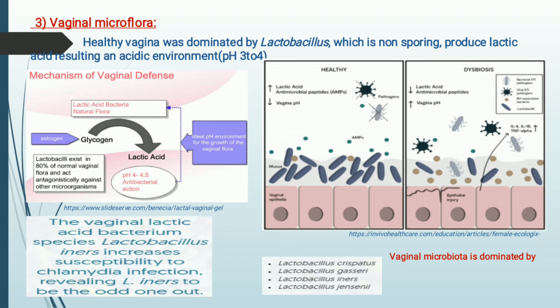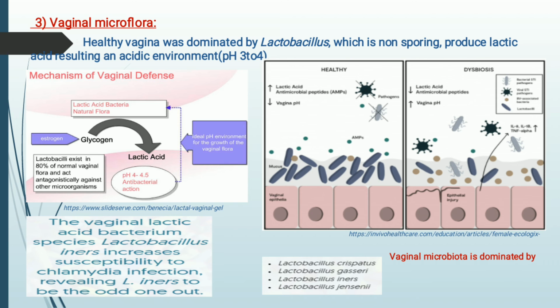I'll tell you about these methods in the upcoming slides. Due to some reasons, Lactobacillus concentration gets decreased in our vagina, which leads to a condition of alkalinity, due to which more pathogenic bacteria flourish there, which leads to disease, infection, or any type of symptom which is bad for us.